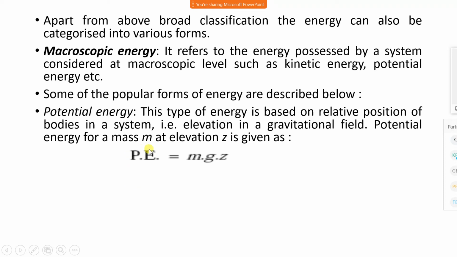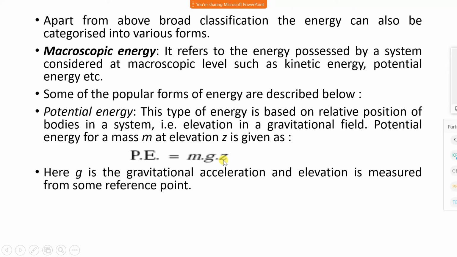P is potential energy, m is the mass of body, g is acceleration due to gravity, and z is the datum level, means height of that body from the ground level. Here g is the gravitational acceleration, and the elevation is measured from some reference point.